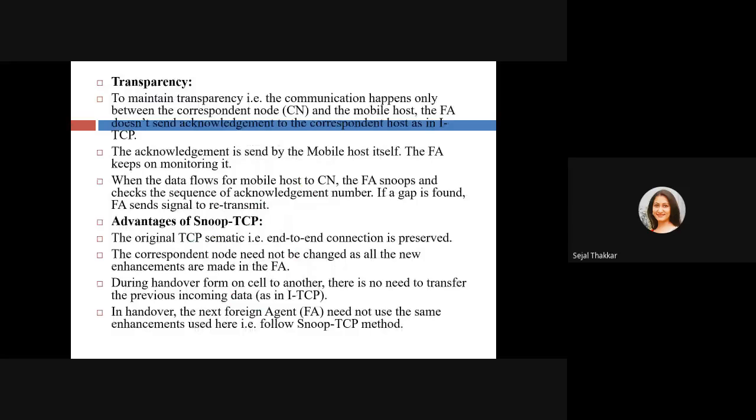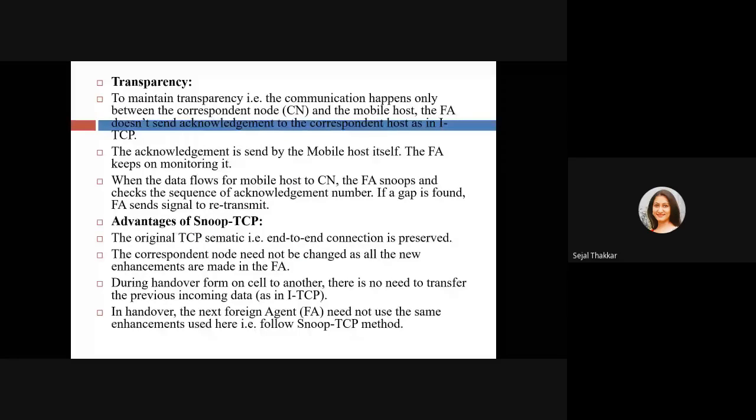To maintain transparency, the communication happens only between the corresponding node and the mobile host. The foreign agent doesn't send acknowledgement to the corresponding host as in ITCP. I told you there is direct communication, there is no separation. The foreign agent is not going to send any kind of acknowledgement. The acknowledgement is sent by the mobile host itself.